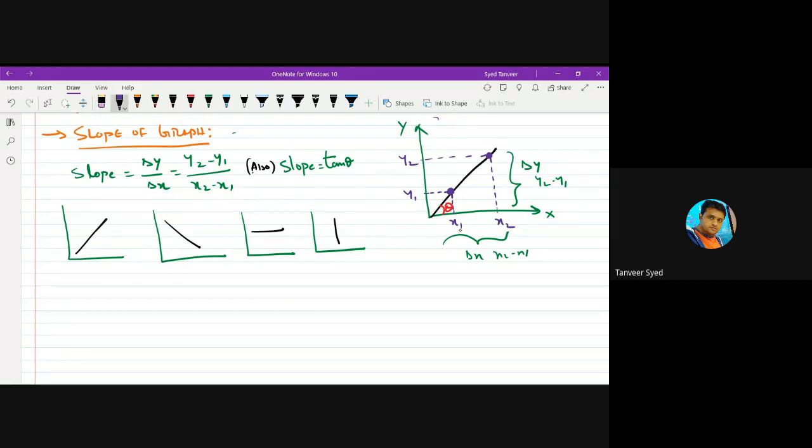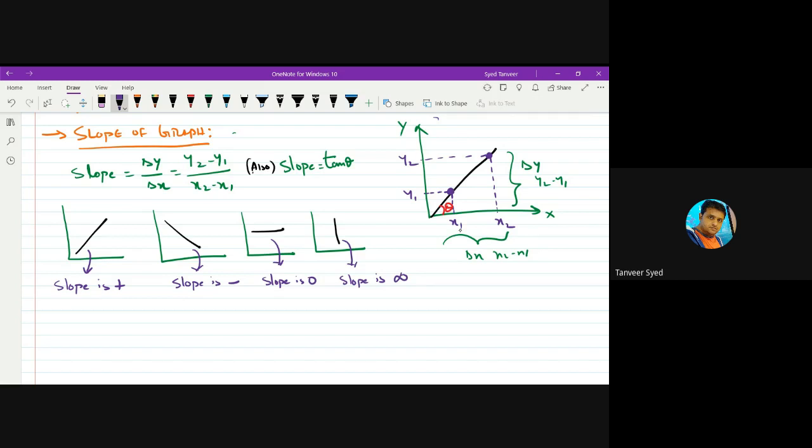If the alignment of the straight line is like this, then slope is positive. If the straight line is like this, then slope is negative. If it is horizontal, slope is 0. If it is vertical, slope is infinite.